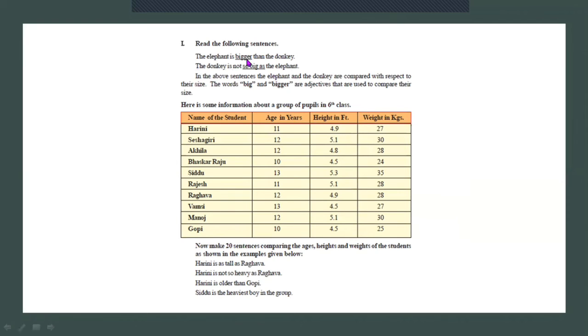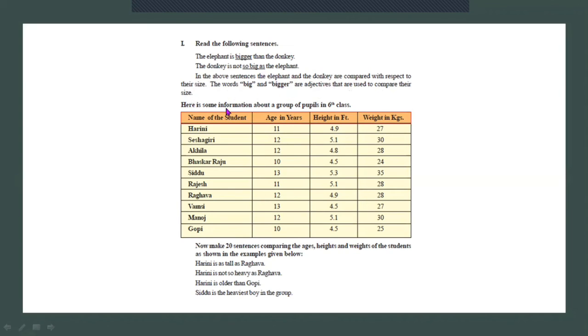Bigger. It is comparative degree. And look at the sentence, the donkey is not so big as. So it is positive degree. In the above sentences, the elephant and the donkey are compared with respect to their size. The words big and bigger are adjectives that are used to compare their size.